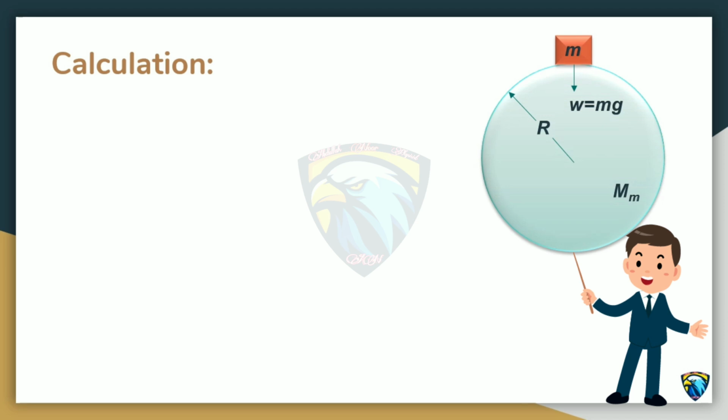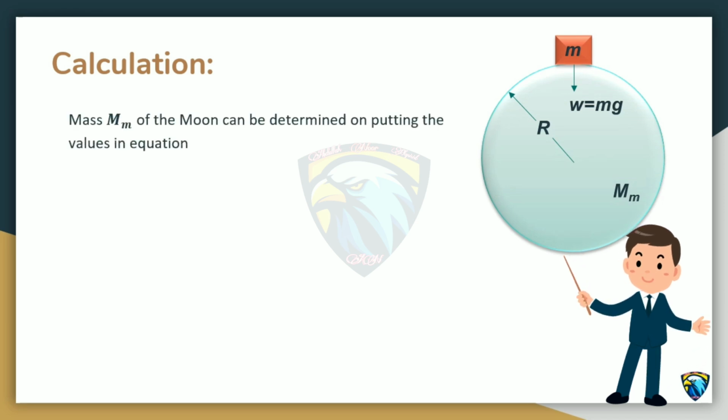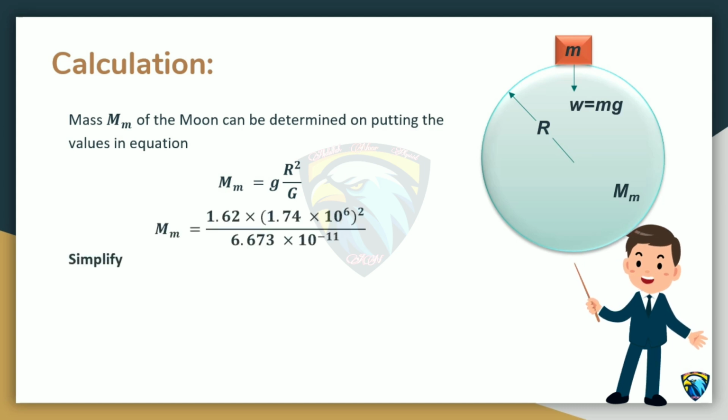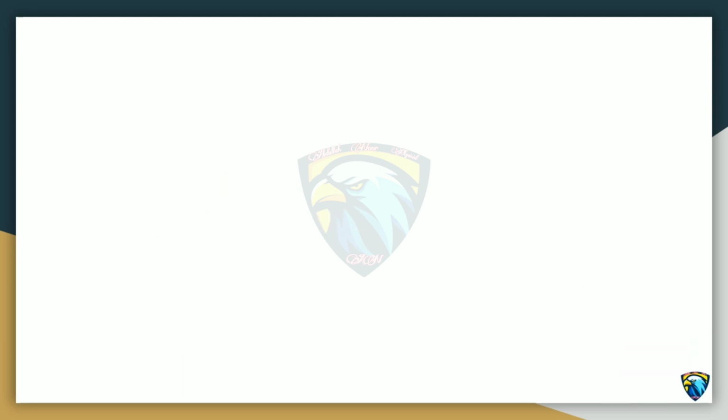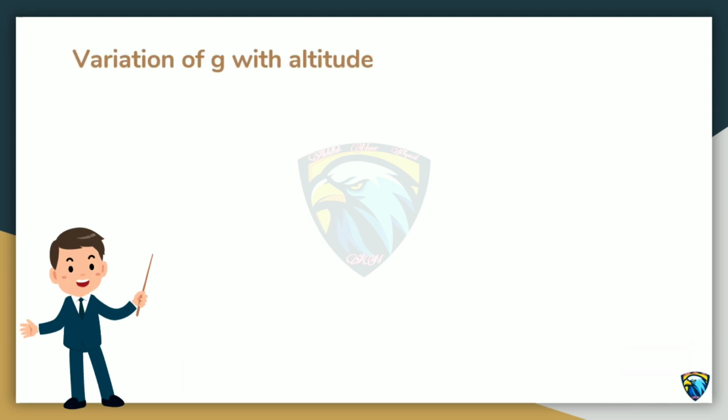Calculation. Mass of moon can be determined on putting the values in the equation. Simplify the mathematical steps. We get the mass of moon, which is 7.35 into 10 power 22 kilogram. Now move toward variation of g with altitude.